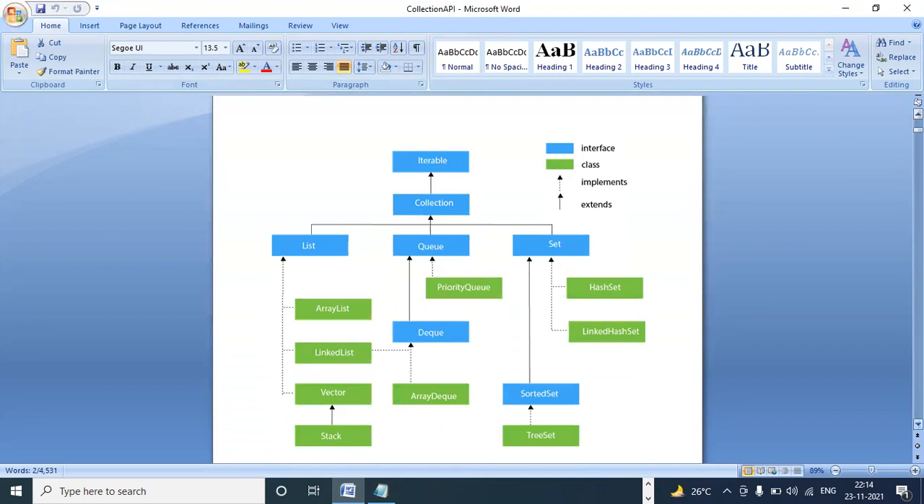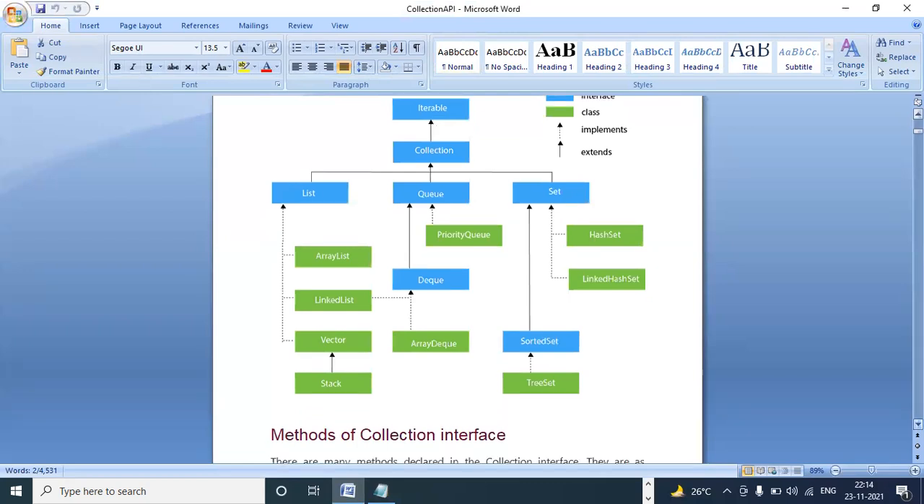Okay, so what is the master interface? Iterable is the parent interface for all collection interfaces, right? The child interface is Collection. This Collection contains List, Queue, Set. Queue, I will explain later. List we already know, Set we already know.